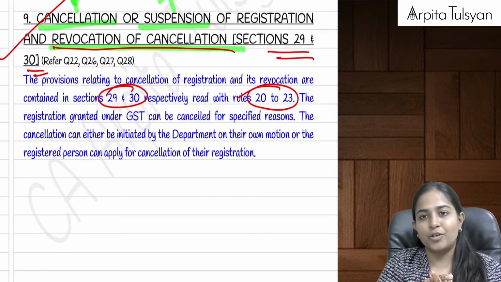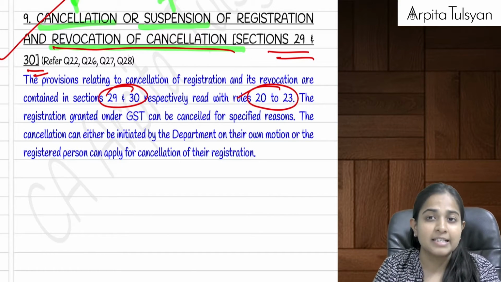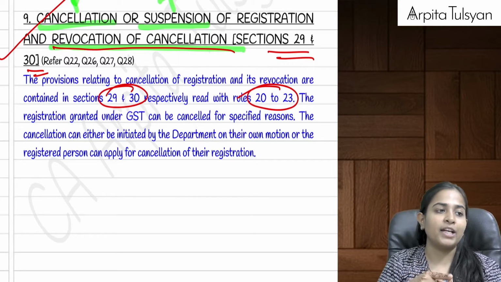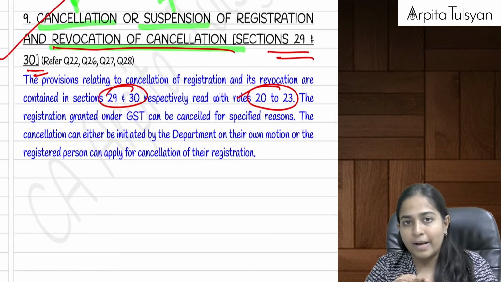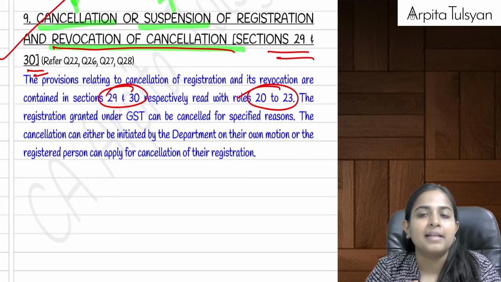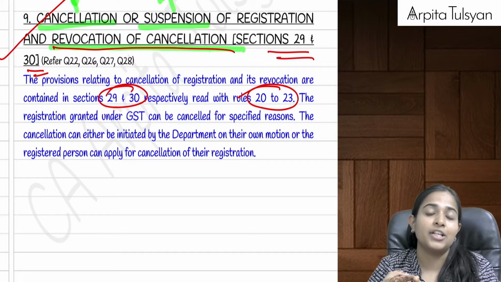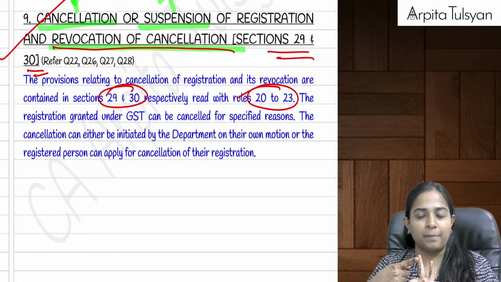Cancellation of registration, you understand: maybe there are some contraventions, or you want to close down your business, or there is a change in constitution of business, because of which you want to cancel your registration. It can be done suo moto by yourself, or by the department. Next, temporarily, if the department wants to cancel your registration, instead of cancellation it can give a suspension, which means it will be cancelled but for a temporary period.